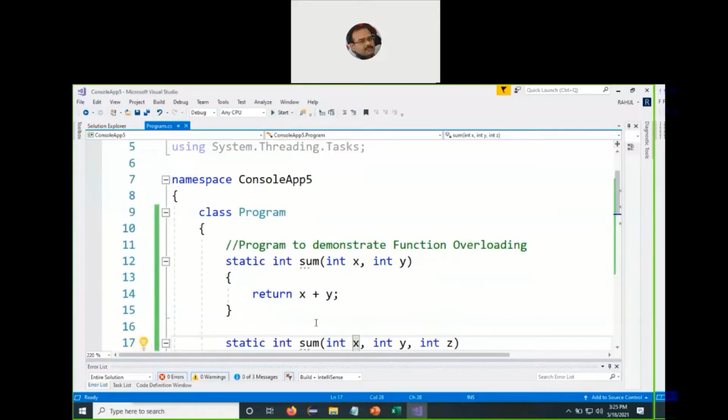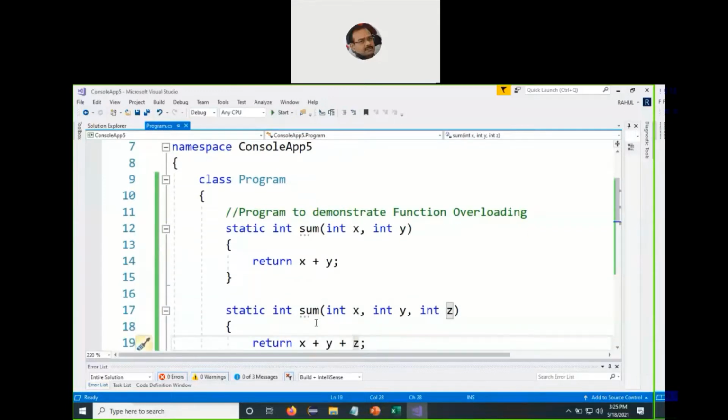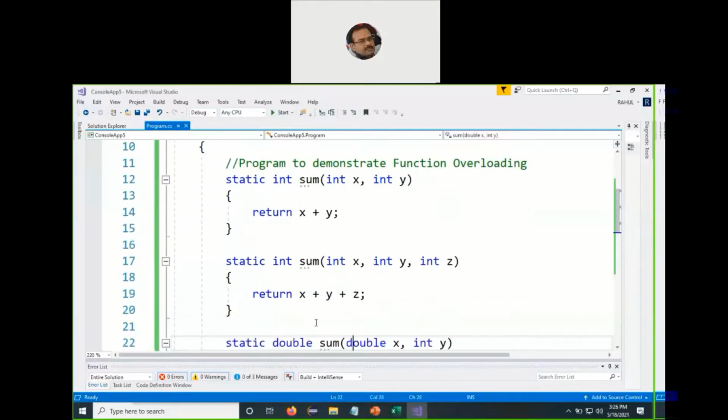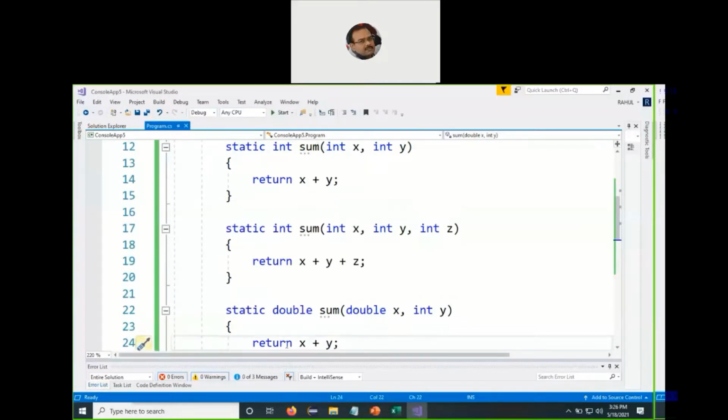So it's a simple sum function. It just does the addition. So again, return x plus y plus z. When the sum function is called, x, y, and z will receive the values, and we are going to add them up and return them. Then we again go for the redefinition of the same function by the name sum, but this time we have a combination of two different data types. One is double and one is an integer. So double x comma int y, and since it will receive a double as a parameter, the return type also goes as double. And then we say again return x plus y.